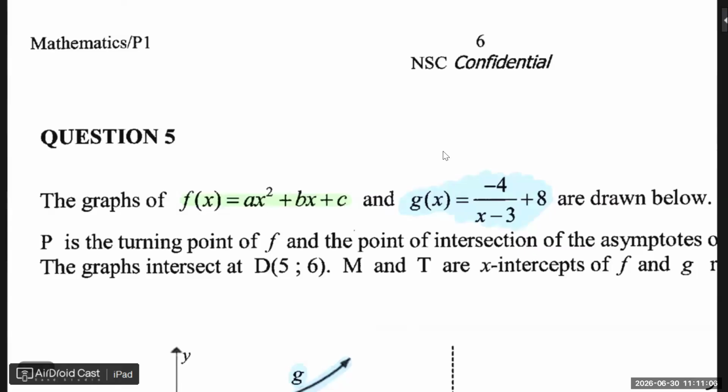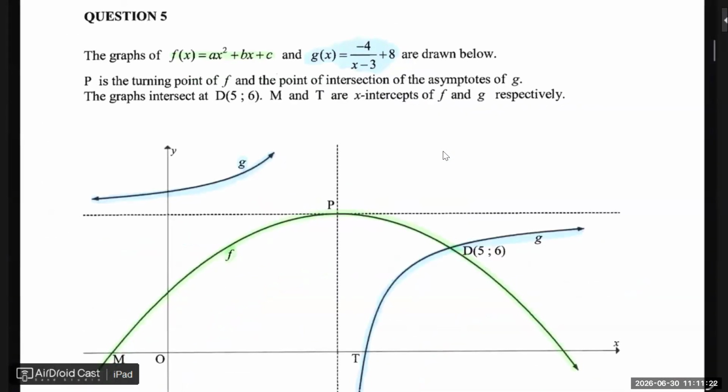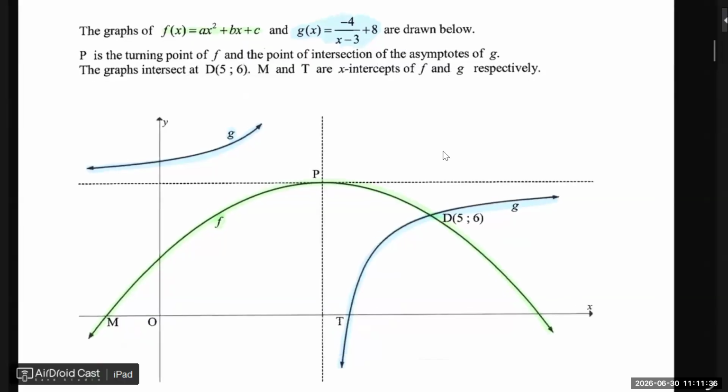Nothing. It's just the standard equation. But what do we know about the blue one? Yes, we have the a, we have the p, and we have the q. So we actually have everything that we need. Then they say p is the turning point of f, and it's also the intersection of the asymptotes. So there already we know quite a lot of things. The graph intersects at d, and then they give us d, and then they say m and t are the x-intercepts of f and g respectively.